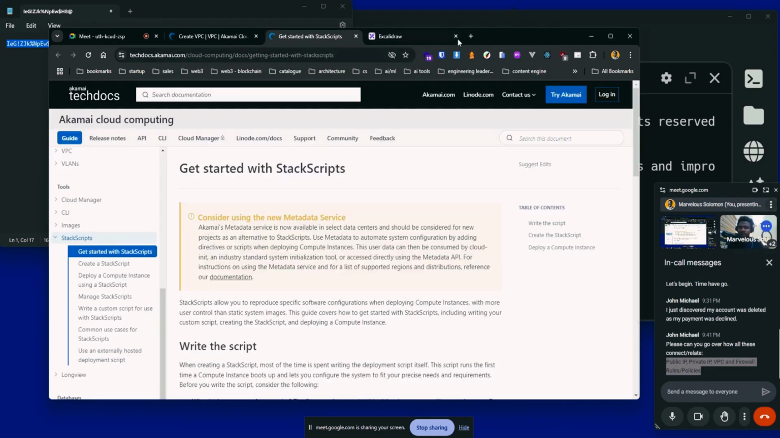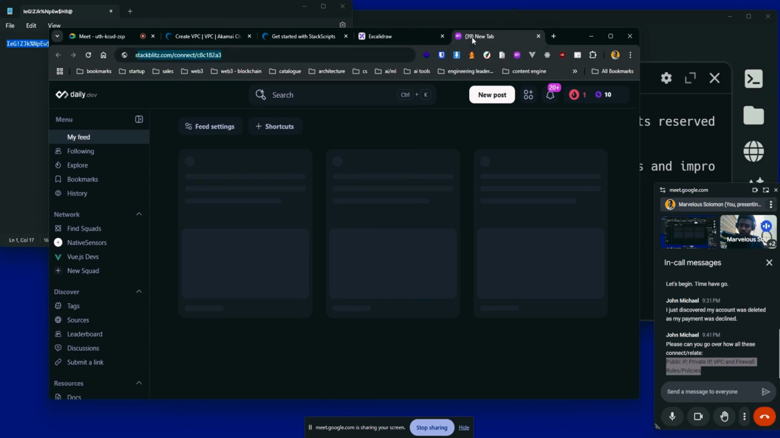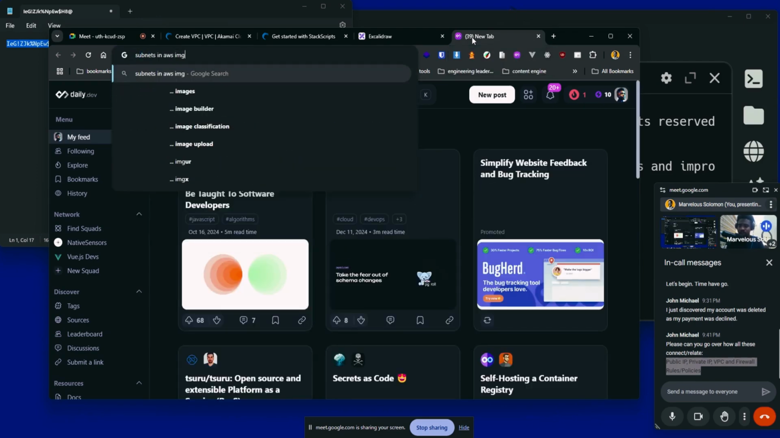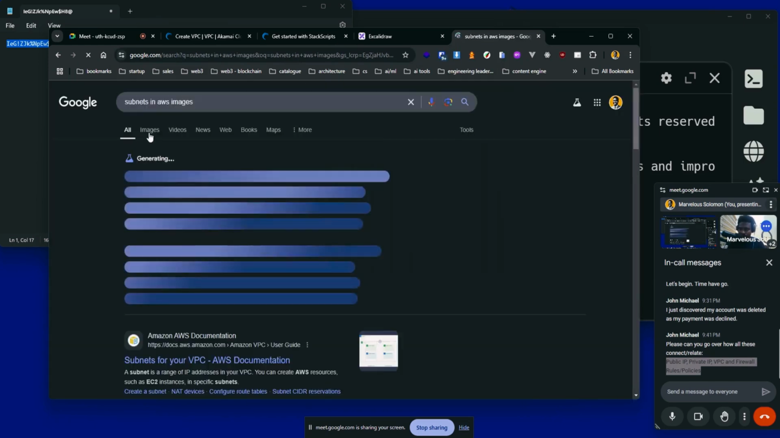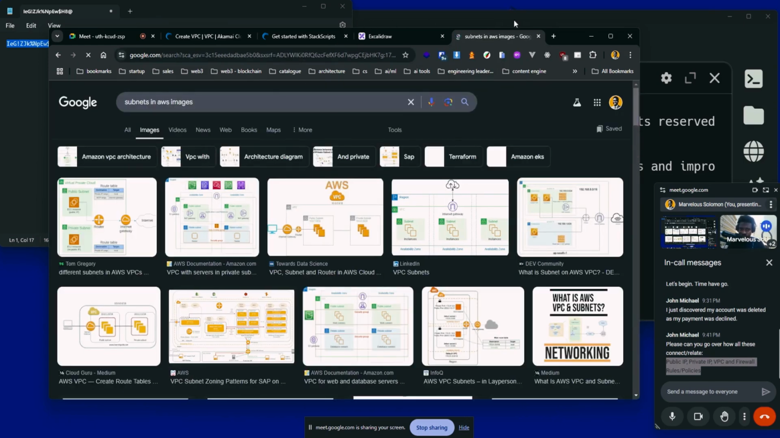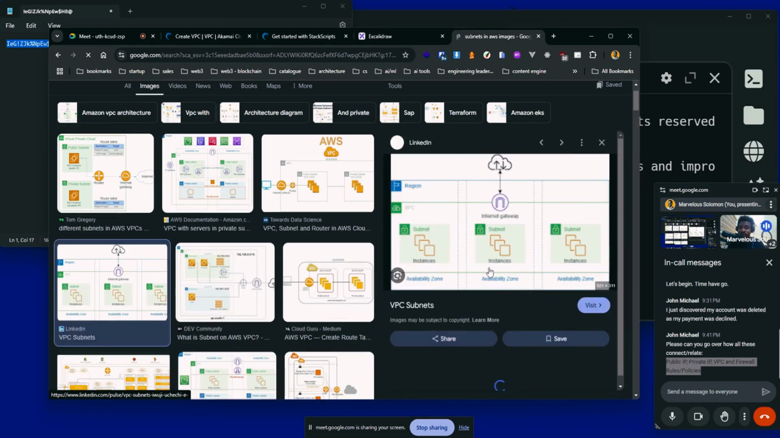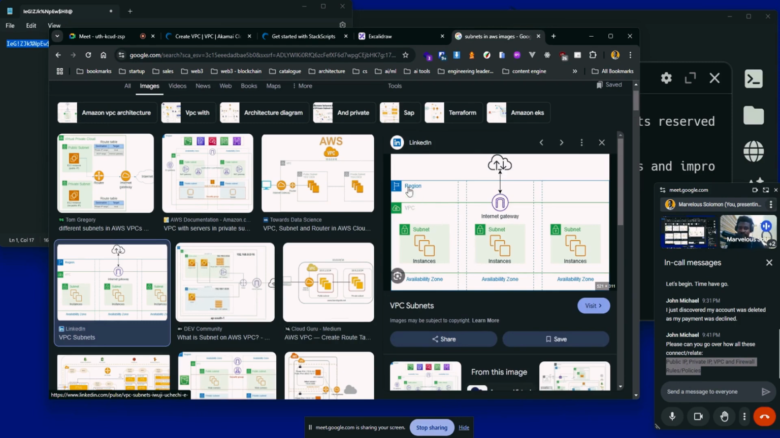Maybe next time I would have my own sample here. So I'm going to show you subnets in AWS images. Okay, so let's go to images. Let's click on this option. If I click on this option, you see VPC subnet, right? So you see I have my VPC here and I have a region. I have the VPC inside the region and I have multiple subnets. This is the first one, the second one, the third one. And then I have an internet gateway, which is what allows internet to flow through the subnet.